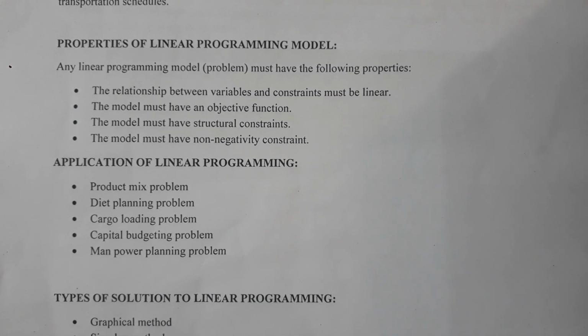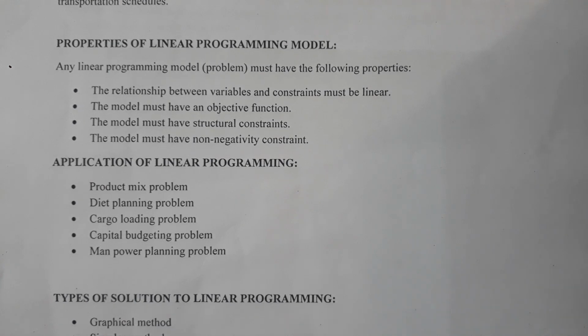Capital budgeting problems. What is capital budgeting? Some amount of money is available, and they have to apportion the money available in an organization depending upon the need. One is paying salary to the employees, may be the priority. Purchase of raw material may be a priority.